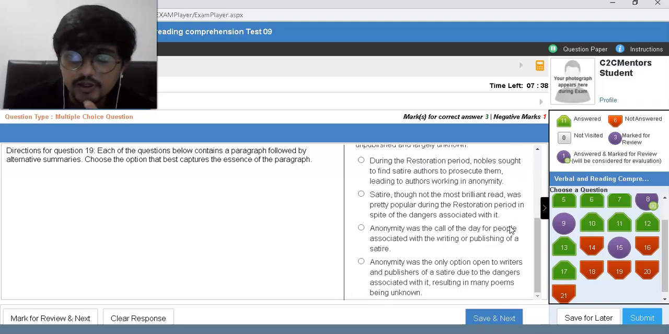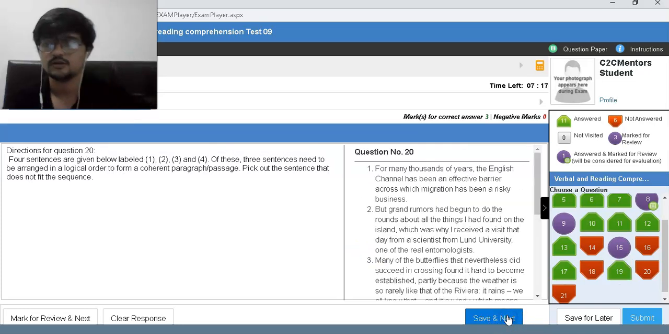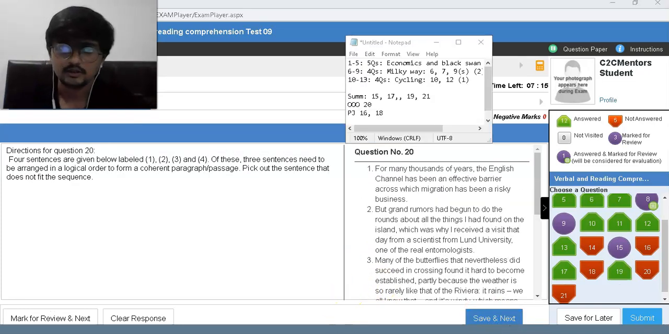During the Restoration period, nobles sought to find satire authors to prosecute them, leading to authors working in anonymity. Anonymity was the only option open to writers and publishers of satire due to the dangers, resulting in many poems being unknown. Yeah, I think that succinctly puts it all together. I like that answer. 19 done.